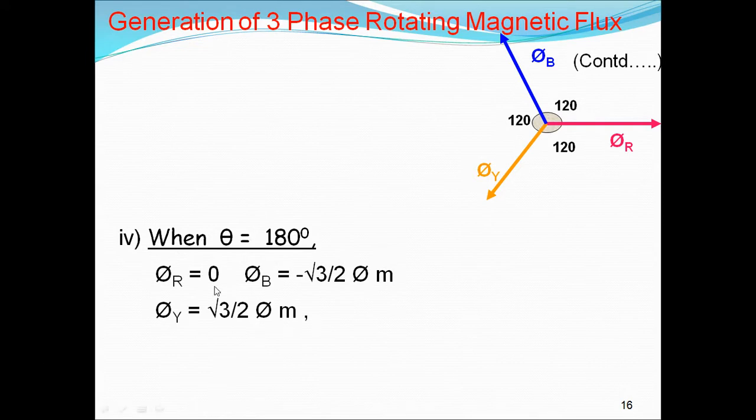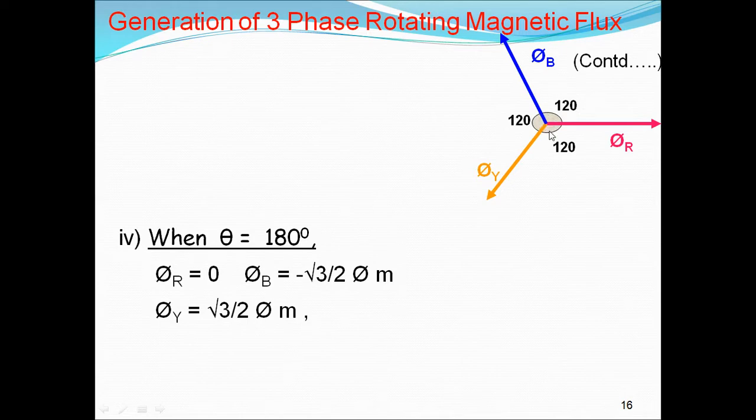So pi r, sine 180 degrees is 0. Again this one is 0. Pi b is equal to minus root 3 by 2 pi m, and pi y is equal to root 3 by 2 pi m. Here b is negative. So what do we have to do when b is negative?